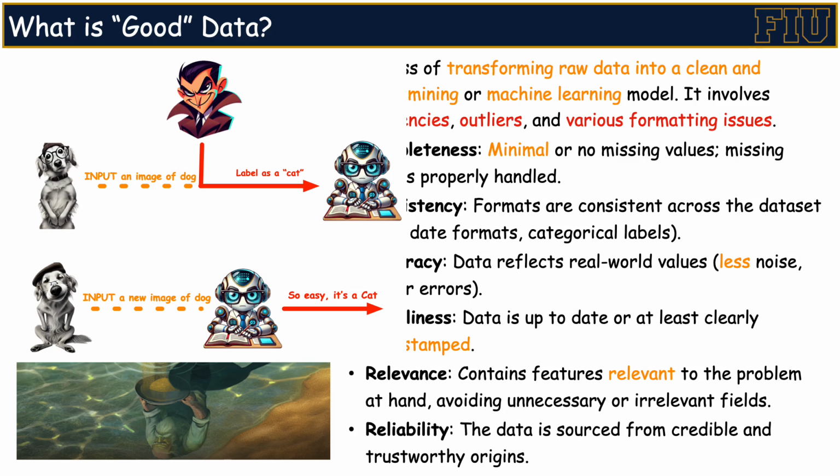For instance, if you use a dataset provided by fraudsters to train a machine to detect financial fraud, it's highly likely that the model will actually make it easier for fraud to occur. Reliable data is the foundation of building effective and ethical machine learning models. Without it, even the best algorithms cannot guarantee meaningful results.